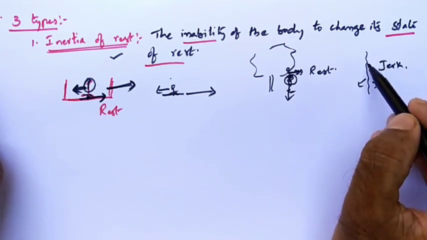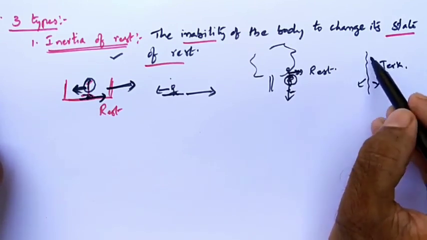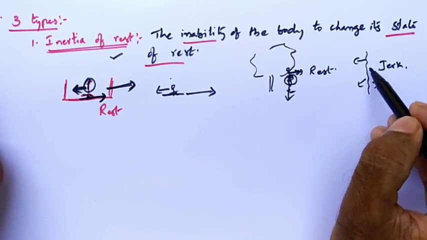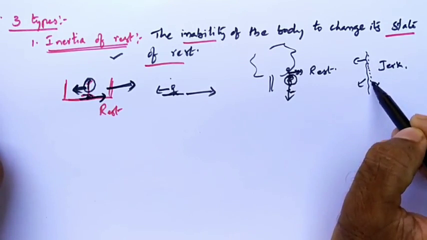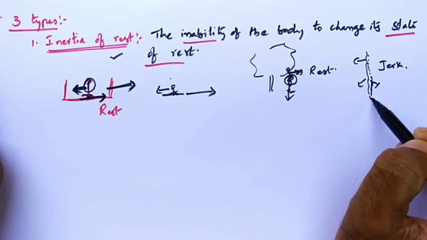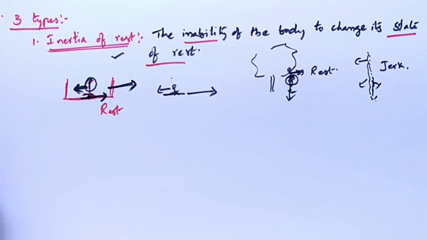Why? The dust particles and the cloth are at rest previously. When you suddenly move the cloth, what happens? The dust particles stay there only due to inertia of rest, and they will fall down. Okay, these are the examples; we can give many examples.